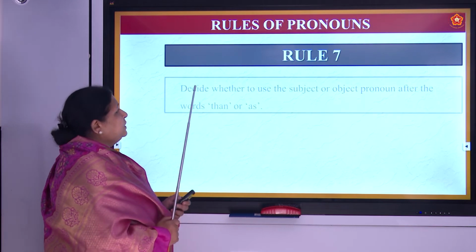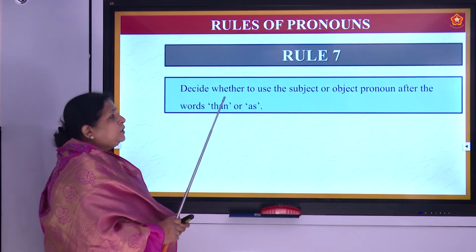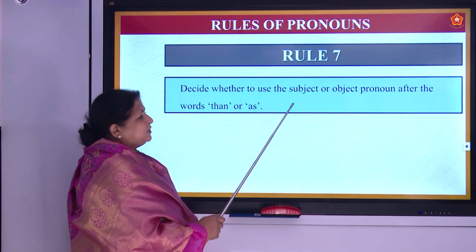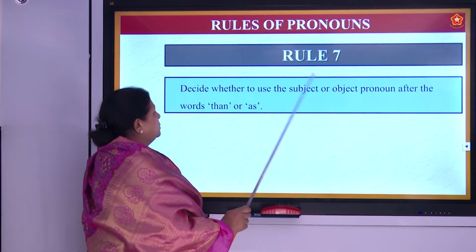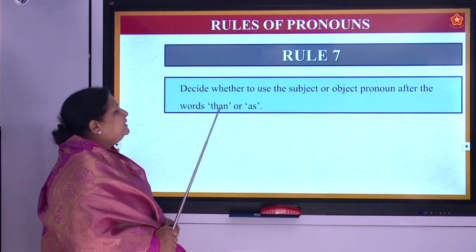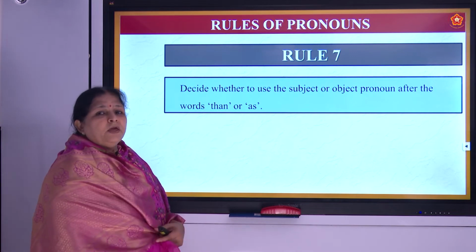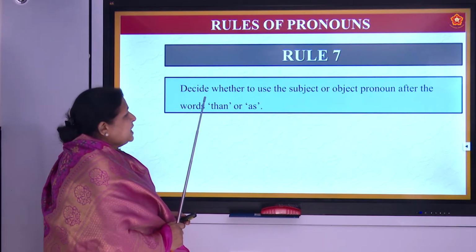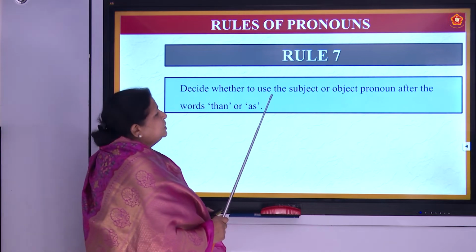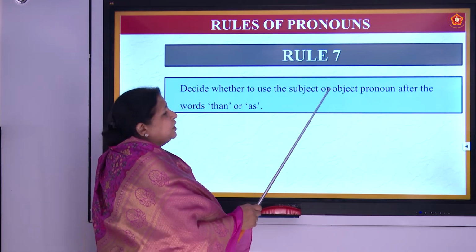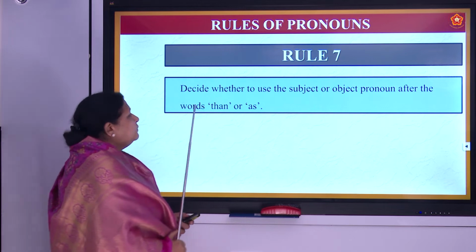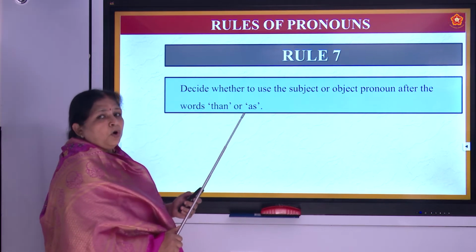Rule number 7: decide whether to use the subject or the object pronoun after the words than or as.